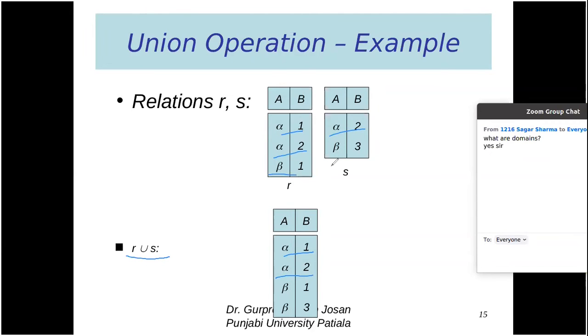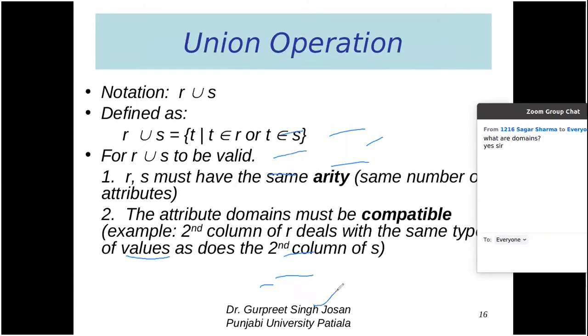Beta 1 is here, but it is not here, so we will include beta 1. Beta 3 is here and not in R, but we will include beta 3 also. So union operation means retaining all the values and removing the duplicates. That is the union operation.